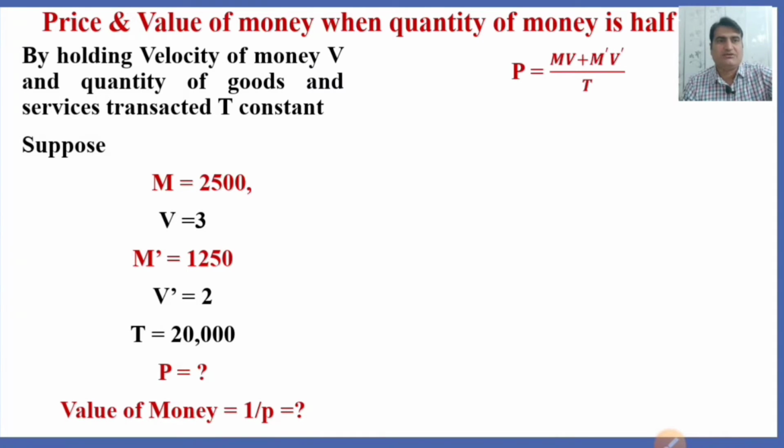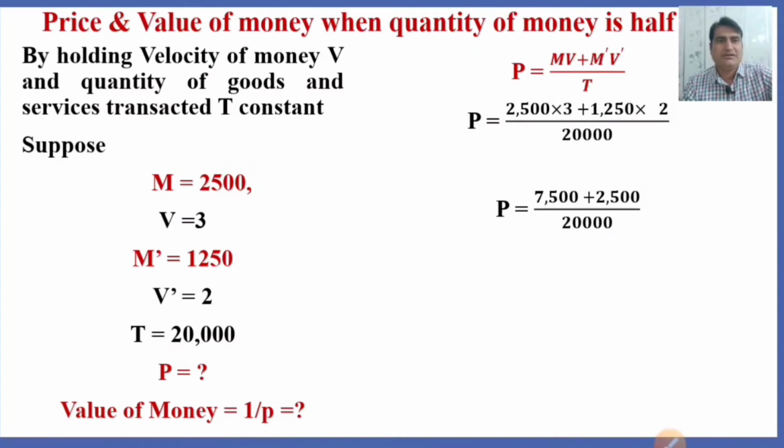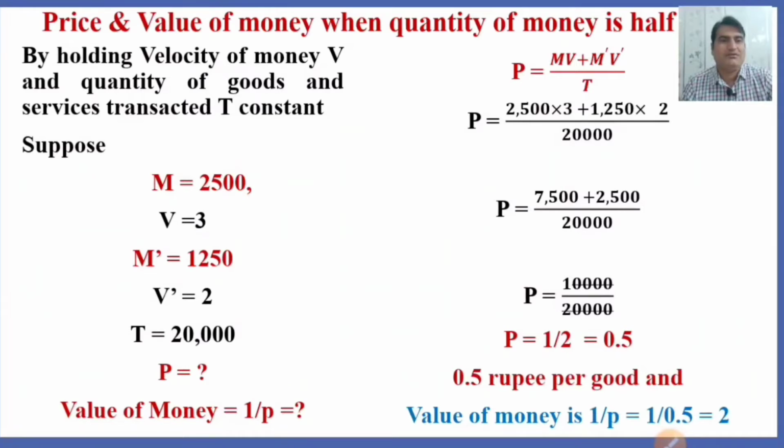Now we will see this by using the Fisher equation and inserting the given values here. We see that the price is now 0.5 and the value of money is now 2. So it means the value of money is now double, that is 2 instead of 1.